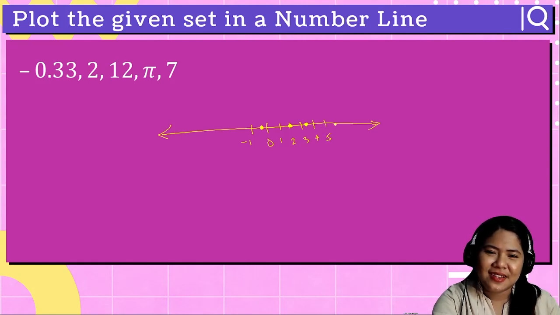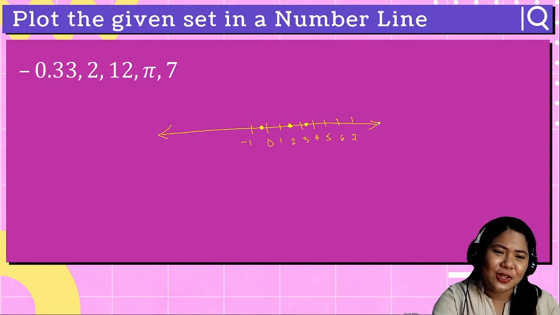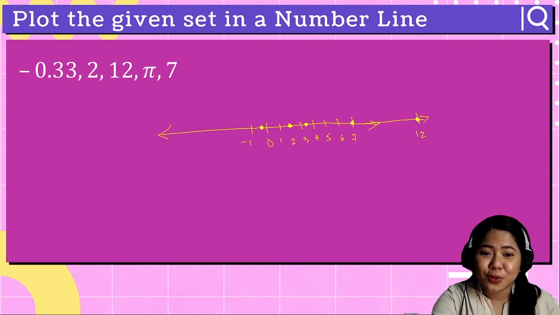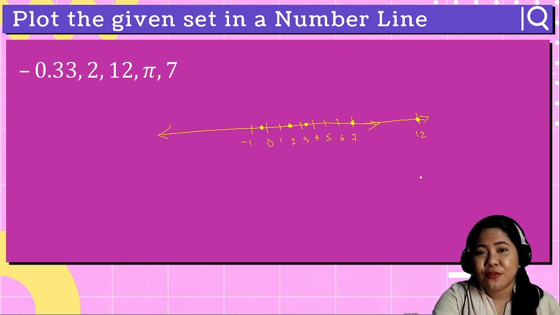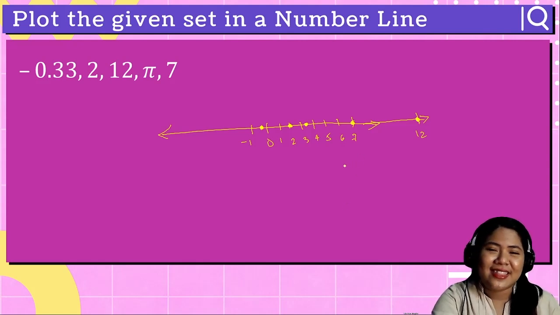5, 6, 7. And let's say we just reach 12 over here. But in your notebooks, you need to plot it really well. If the real numbers are too far, you can do skip counting. Let's say on your number line, it's by 5s, by 10s, and so on, as long as it's coherent to each other. Your numbering should be constant. So that's how we plot real numbers on a number line.